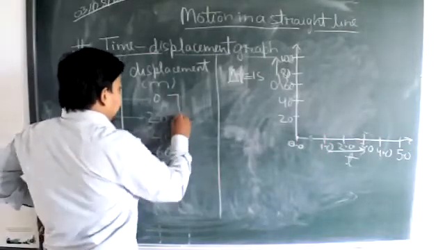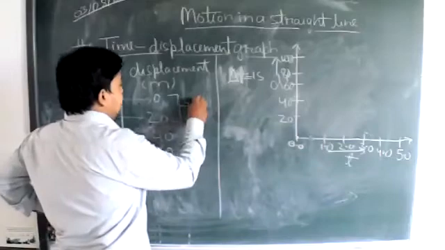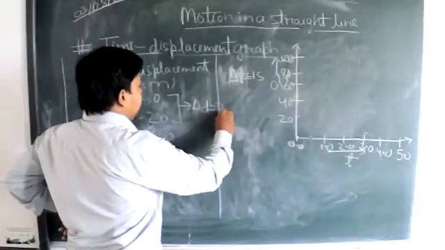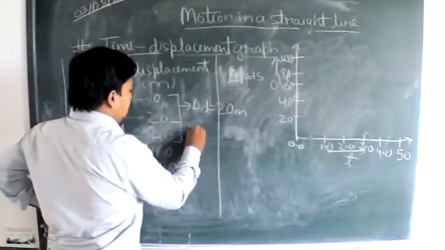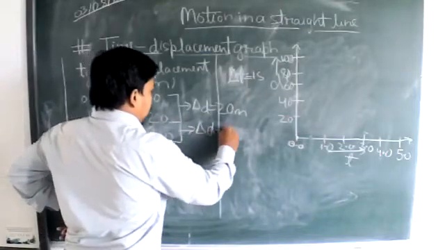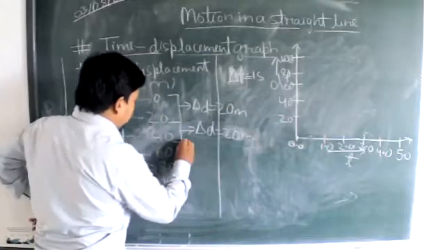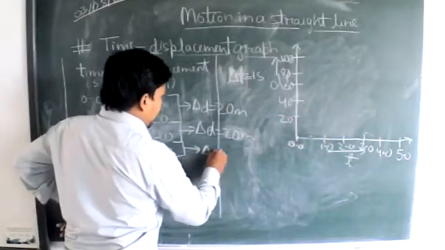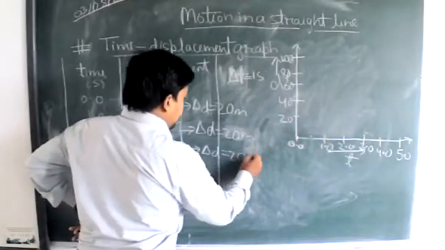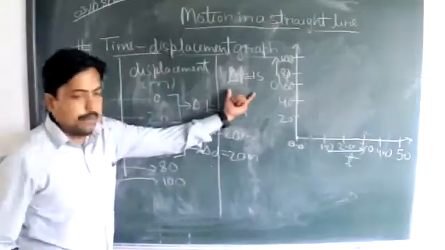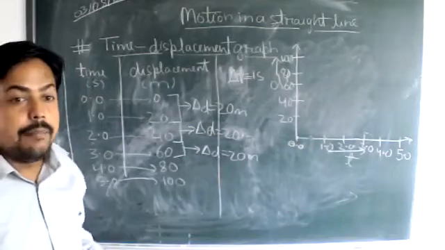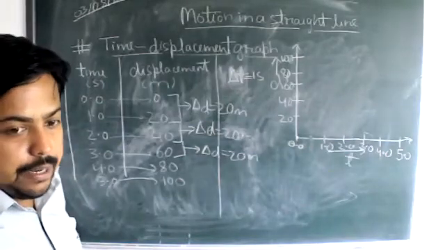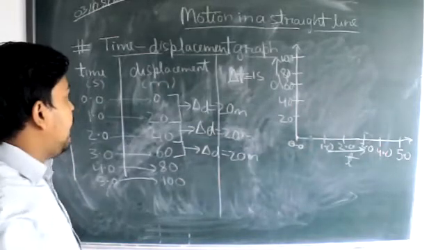That means the increment in the distance or displacement parameter is 20 meters. Here also the increment is how much? 20 meters. Here also? 20 meters. In every case, corresponding to this fixed time interval of 1 second, I am getting a fixed increment in the displacement.